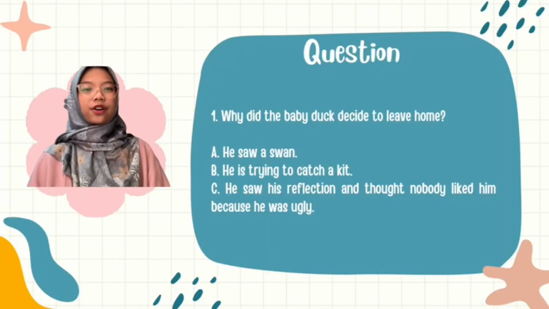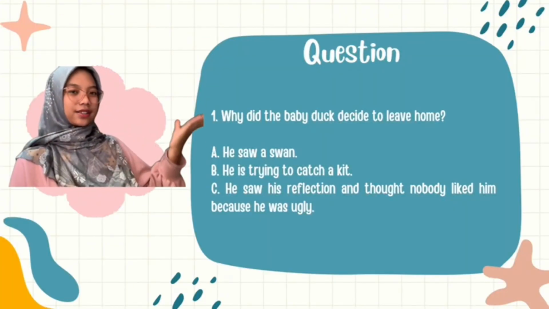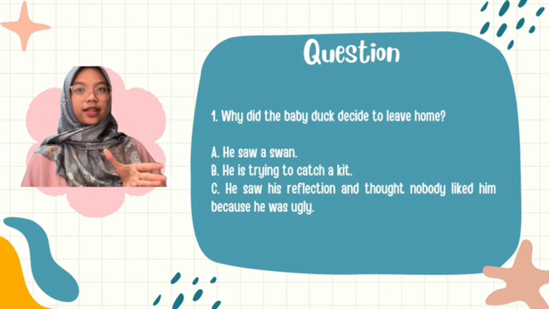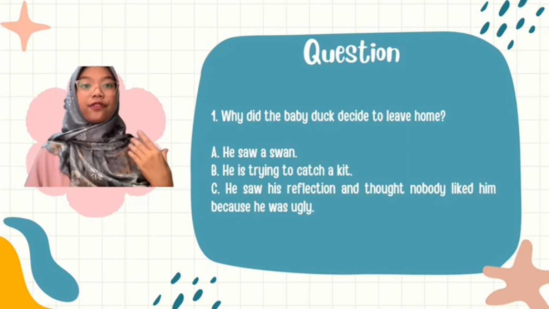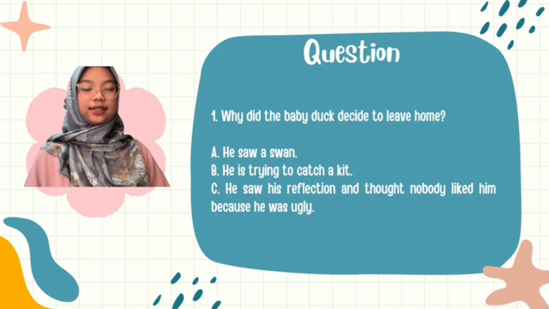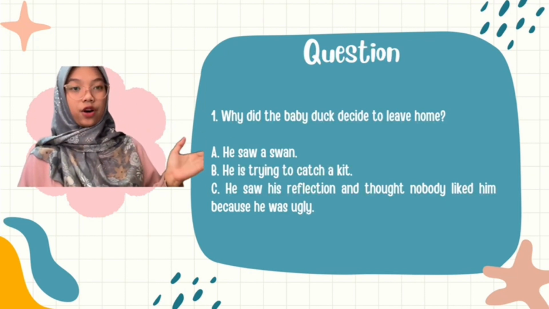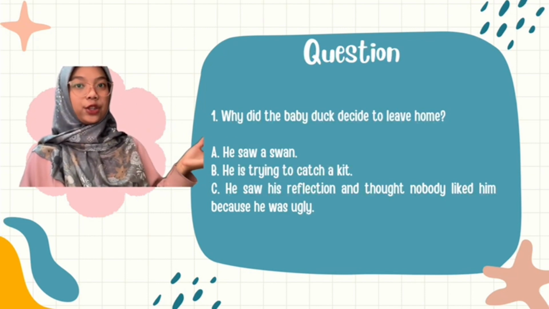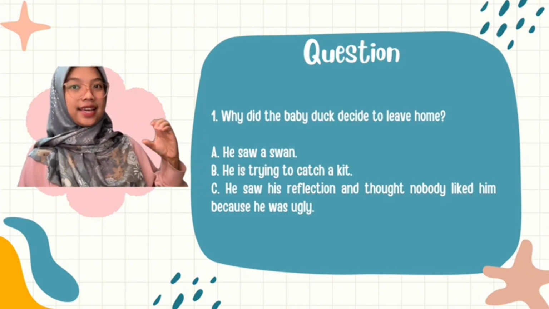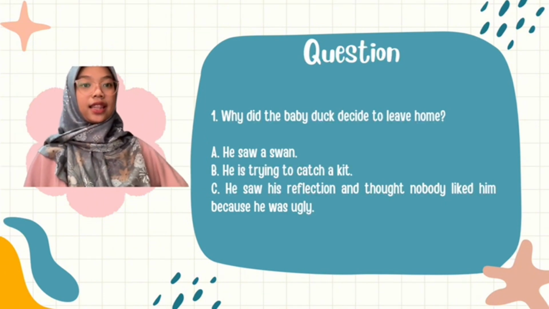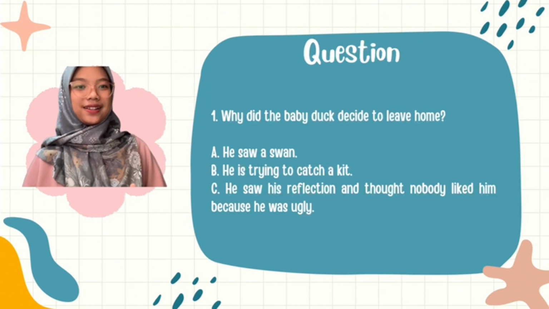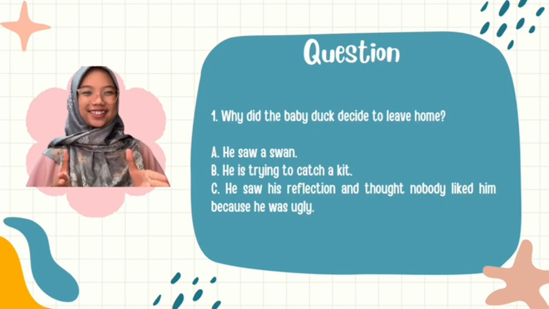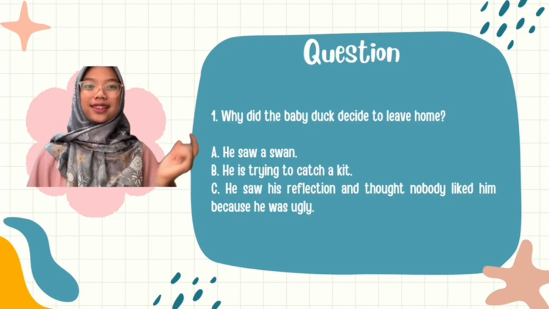Let's move to our first question. Why did the baby duck decide to leave home? With three options: A, he saw a swan; B, he was trying to catch a kid; and C, he saw his reflection and thought nobody liked him because he was ugly. Do you know what the answer is? Yes. Let's move to our text.